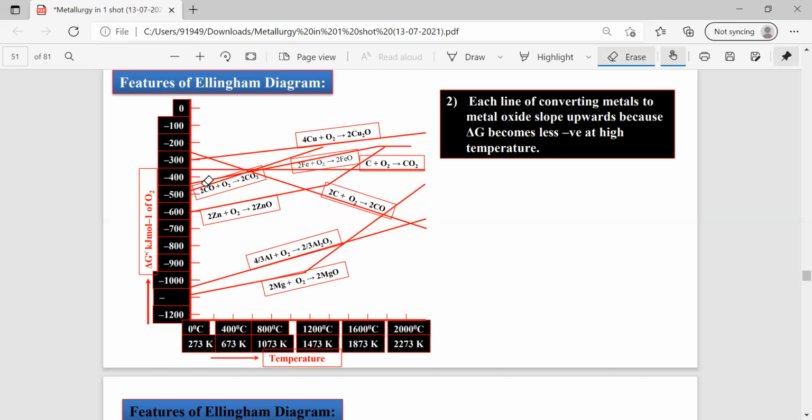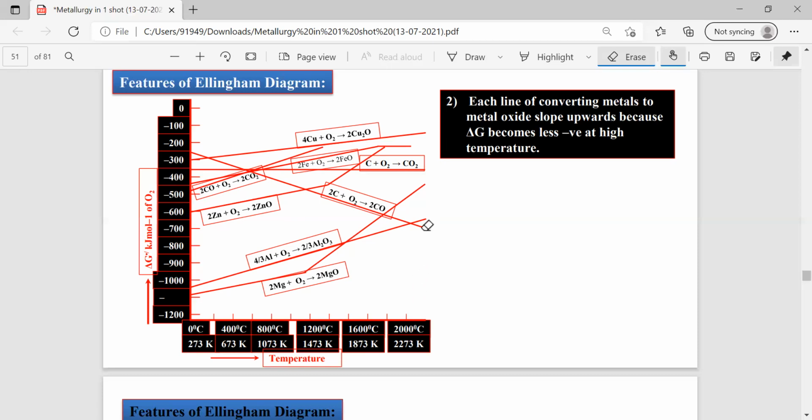Formation of carbon dioxide I am going to take. See this line: 2 moles of carbon monoxide reacting with oxygen. So, which is going to have a high negative delta G naught value? The formation of carbon monoxide has a high negative delta G naught value at higher temperatures, nearly at 2000 degrees Celsius.